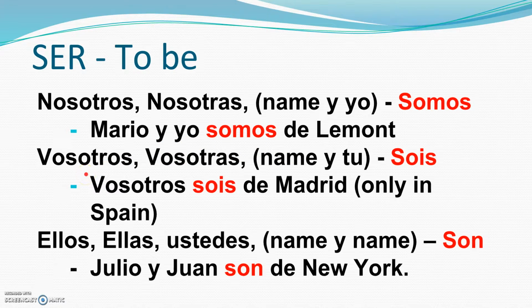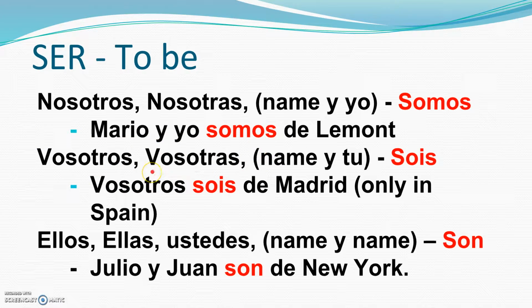We have vosotros and vosotras, okay? A name y tú, that's sois. Vosotros sois de Madrid. Okay? Remember, vosotros is only used in Spain. Okay, we only use this form in Spain.